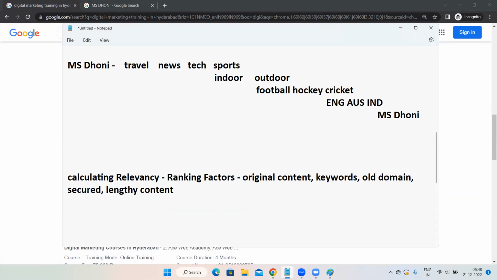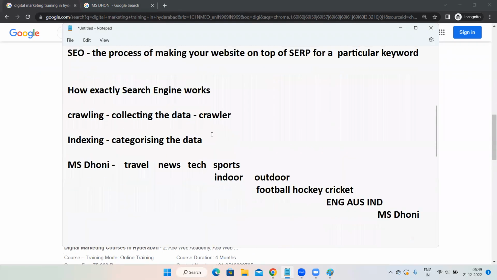Then the last step is retrieving results. What exactly is retrieving results? First, Google has collected the data from our website. If you submit the website, Google will collect within 1 or 2 days. If you don't submit, Google will still collect, but after 2 or 3 months. But collecting the data is for sure, you can't escape.